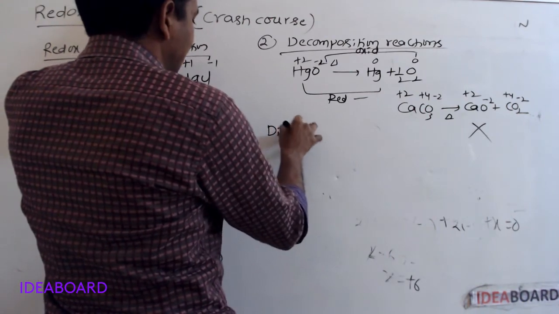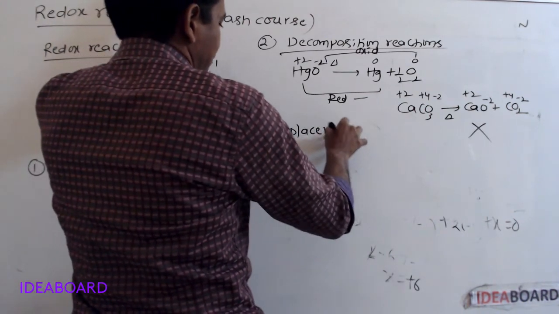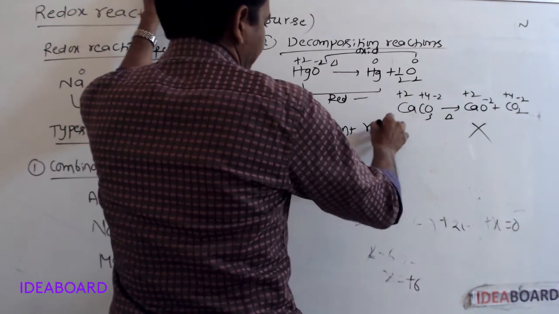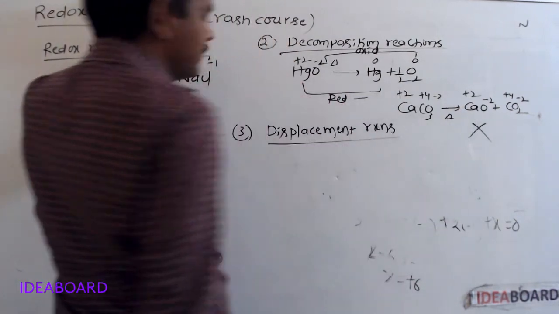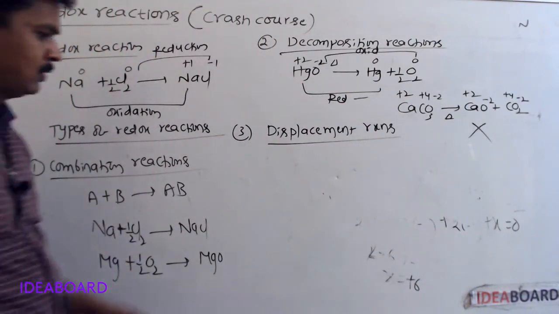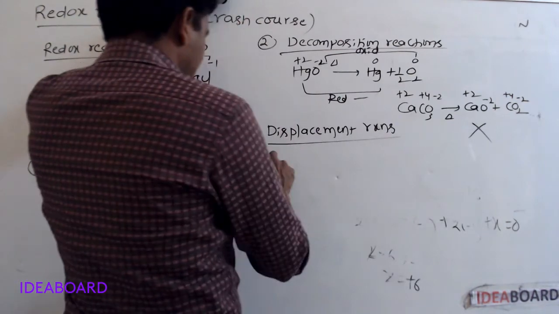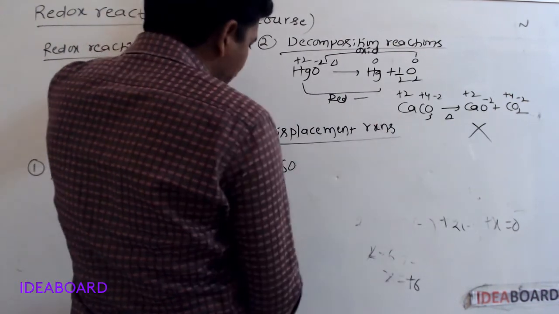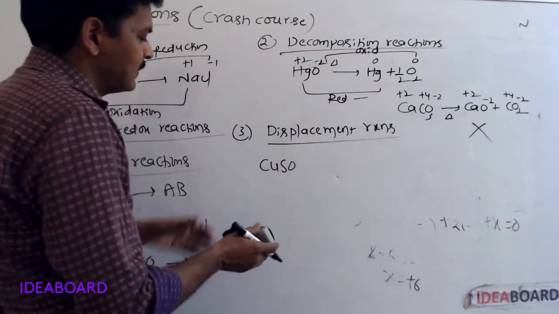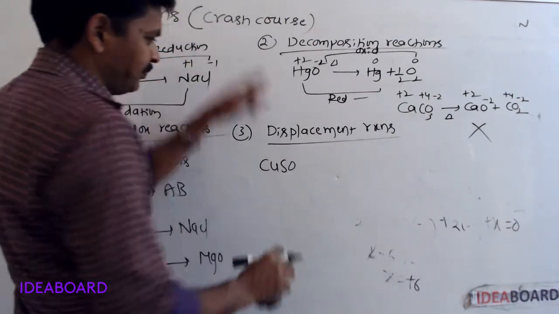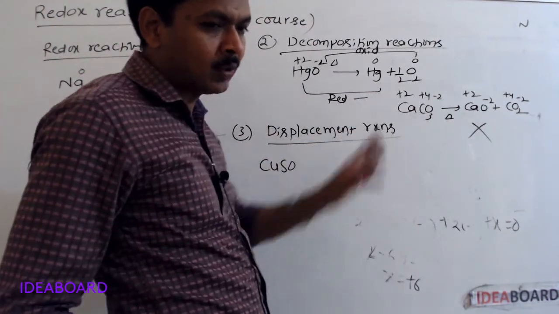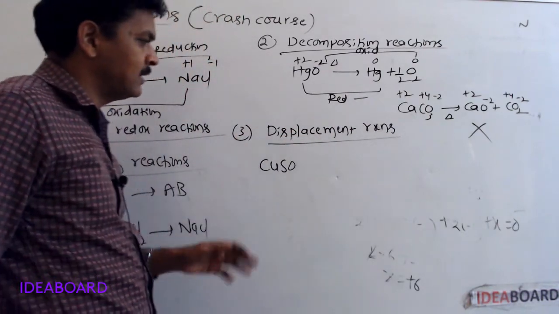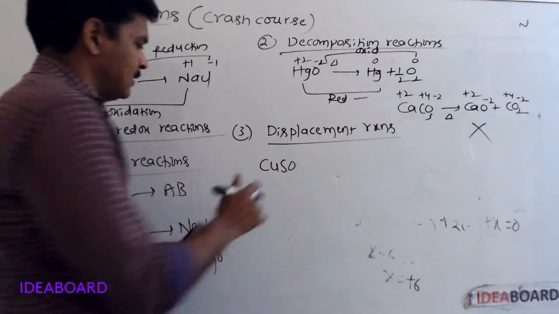Next, displacement reactions. Displacement reactions are again two types: metal displacement reactions and non-metal displacement reactions.